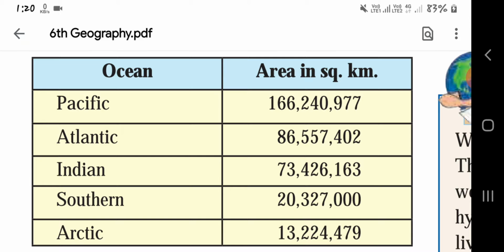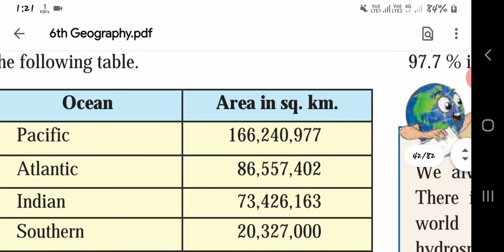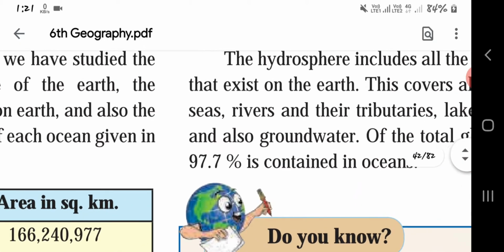Indian, 73 million, 426 lakhs 163. Southern, 20 million 3 lakh 27,000. Arctic, 13 million, 224 lakhs 479. This is the area in square kilometers.